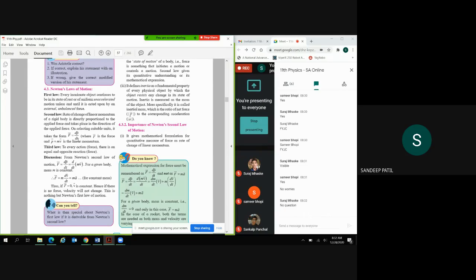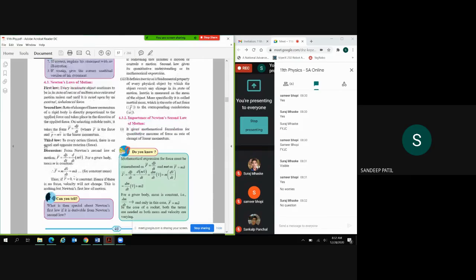So we discussed Newton's laws of motion, first law, second law, and third law. And we discussed the second law, where momentum and mass times acceleration is used for the force.